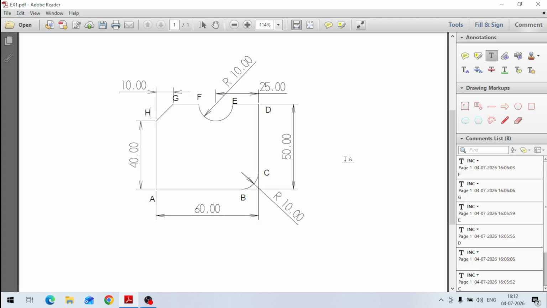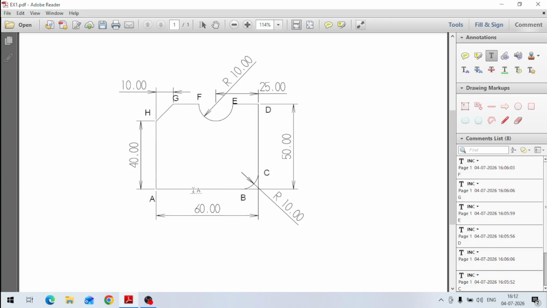So what we have to do is, I will take this A point as x0, y0. If this point is x0, y0, then in absolute mode, what will the coordinates of B point be? Because this total length is 60, R is 10. So this length here is 50 mm, because from 50 this radius starts now like this. So straight length is 50 mm.